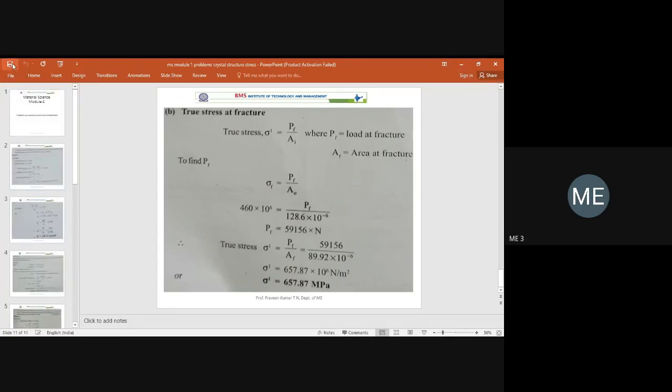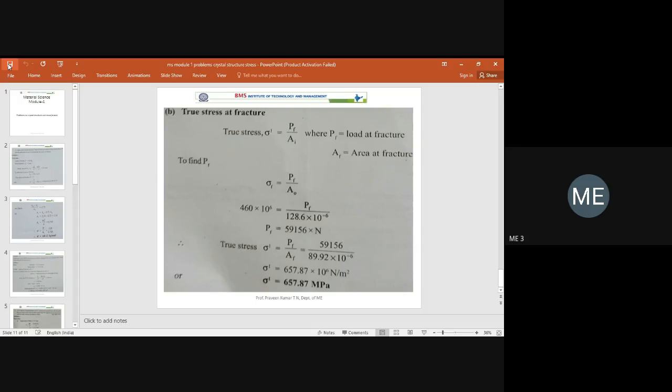Now we'll go for the innovative question that is mainly on steel. You are familiar with the steel material. That's a chosen case study question already discussed. That is cast iron. There are three types of cast iron: malleable cast iron, white cast iron, and gray cast iron. From that, one or two will be asked. One is properties of the cast iron, application, and microstructure.